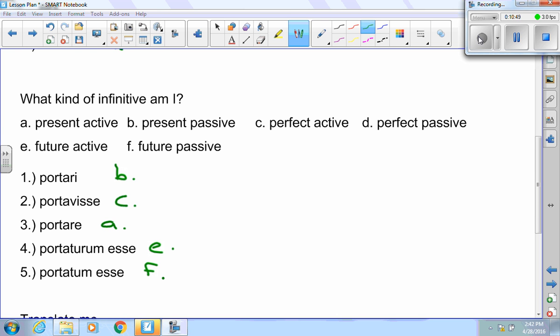I add ISSE for my perfect active using the perfect stem. Portares obviously are present active. I use the fourth principal part plus turum, opterum, and then essa for my future active. And then for my perfect passive, that's what that is, not future passive. There you go, D. One of these days I'm going to make it through an entire video without making a mistake. Not today, though. Portatum essa is a perfect passive. Fourth principal part plus essa.